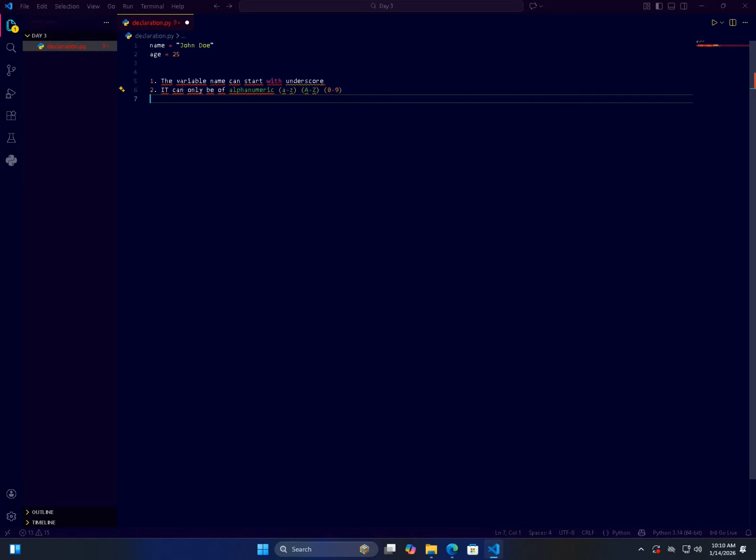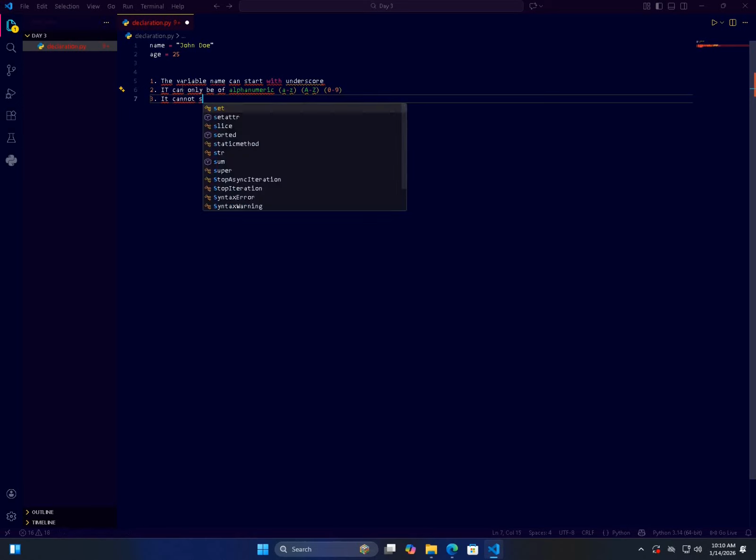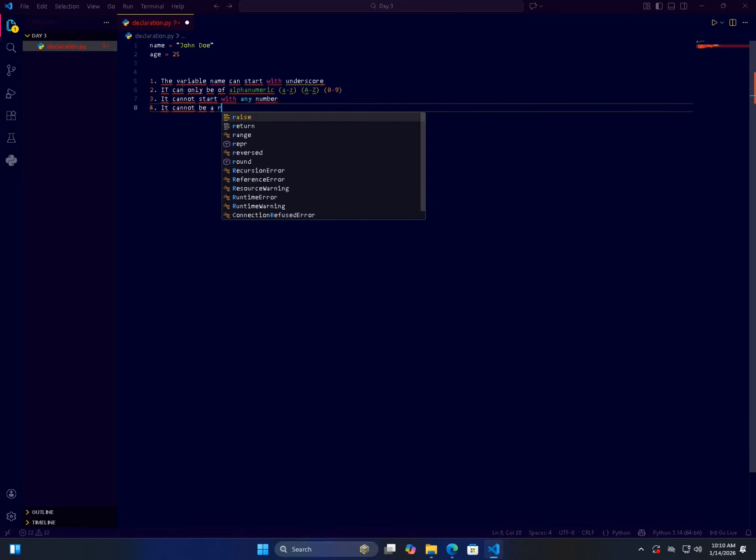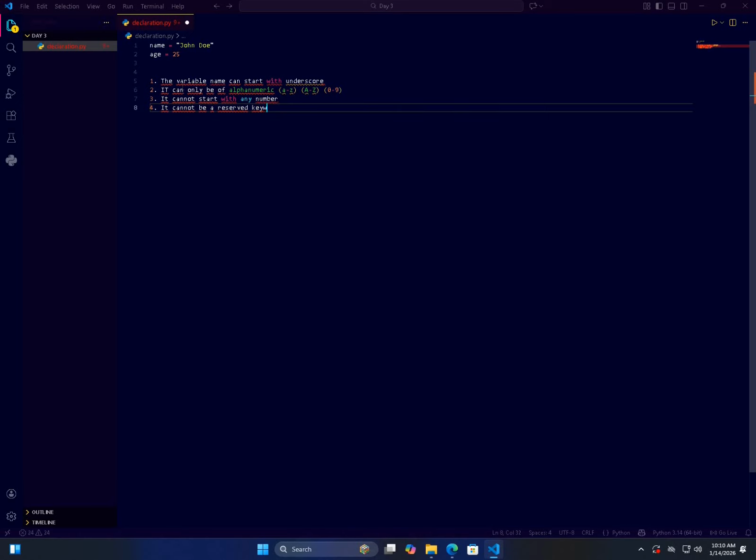Third, it cannot start with any number. And fourth, it cannot be a reserved keyword of Python, such as print, for, while.